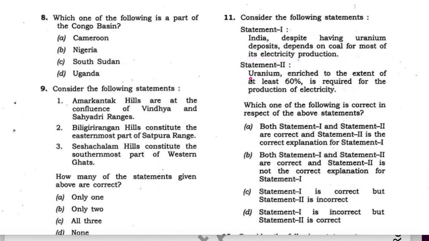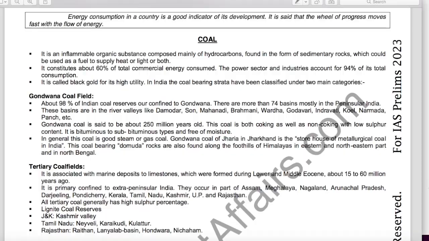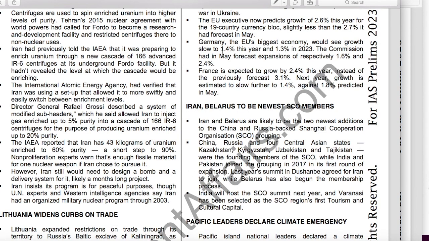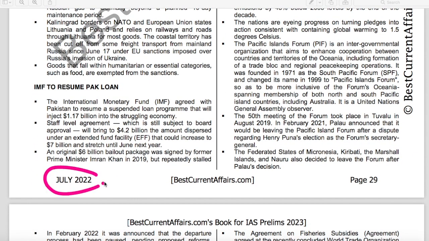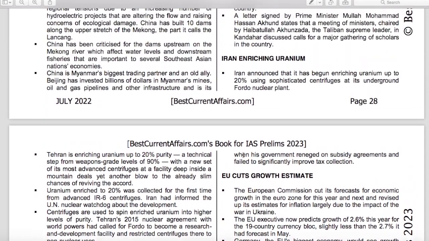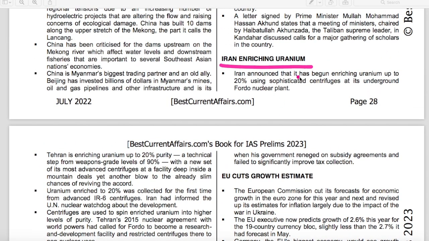Now the second statement is that uranium enriched up to at least 60% is required for the production of electricity. This statement is wrong. Now see, this is our July 2022 current affairs book. On page number 28 and 29, there was a news that Iran is enriching uranium up to 20% in its underground nuclear plant.